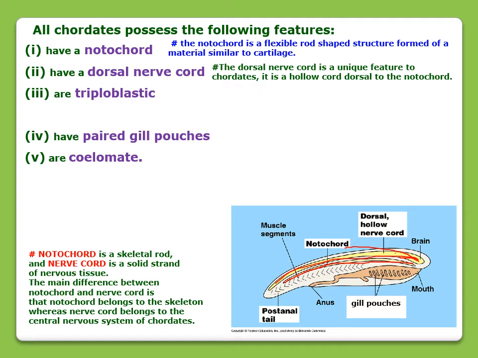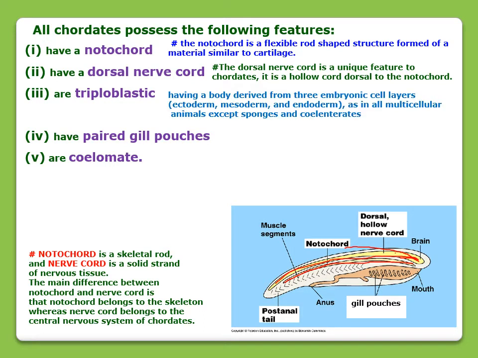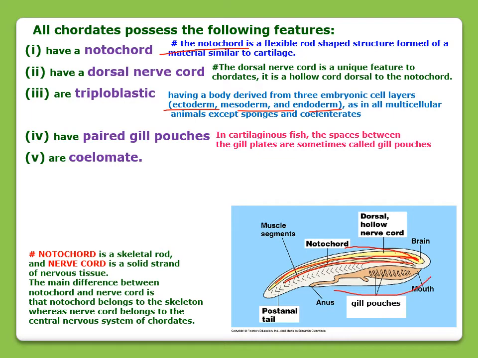The chordates are triploblastic. Triploblastic means they have a body that has three cell layers: ectoderm, mesoderm, and endoderm. These are the three layers. And chordates have paired gill pouches. Gill pouches are structures found in fishes, and the space between the gill plates is called gill pouches. Here in this picture you can see these gill pouches.